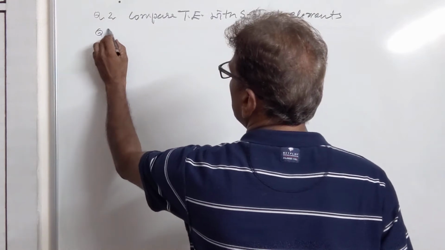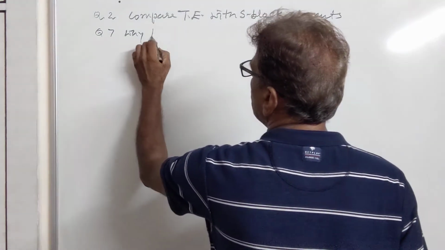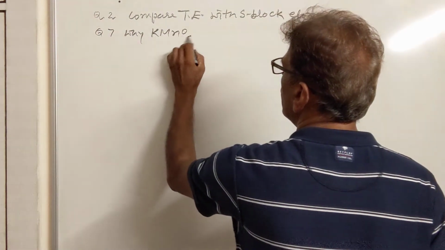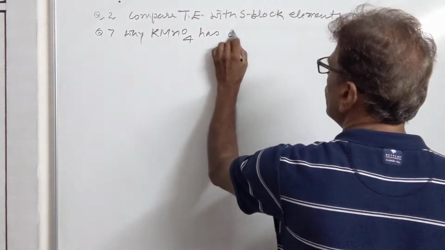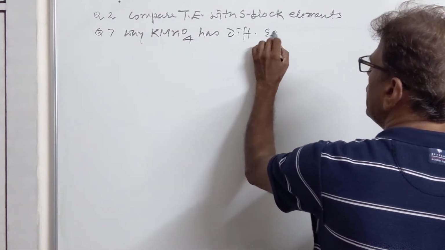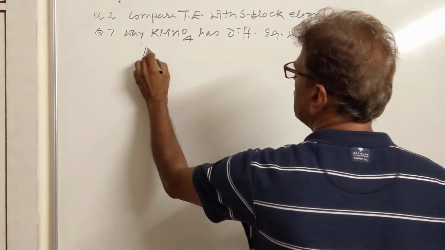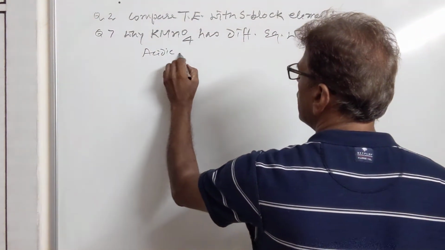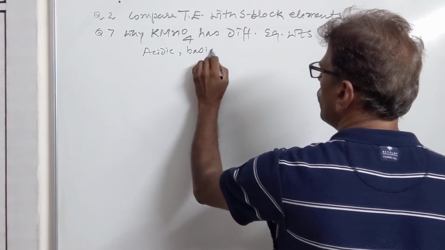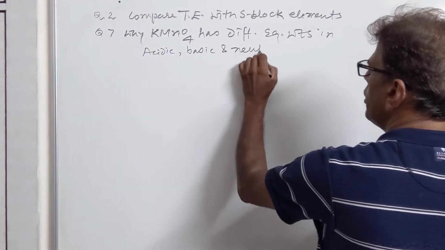The question is: why does KMnO4 have different equivalent weights in acidic, basic and neutral medium?